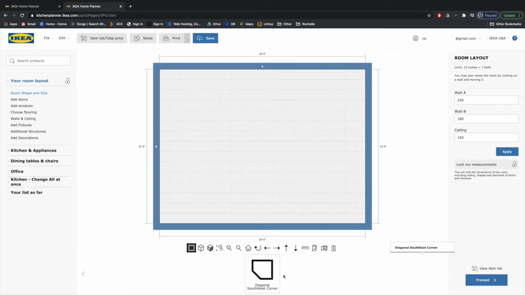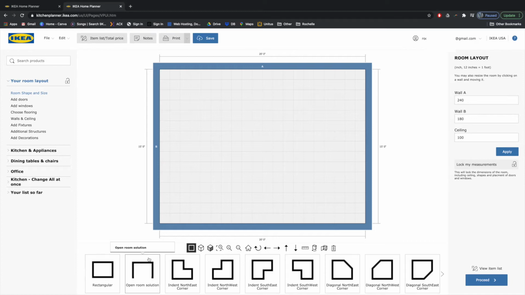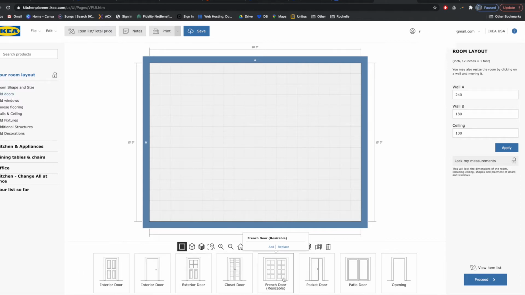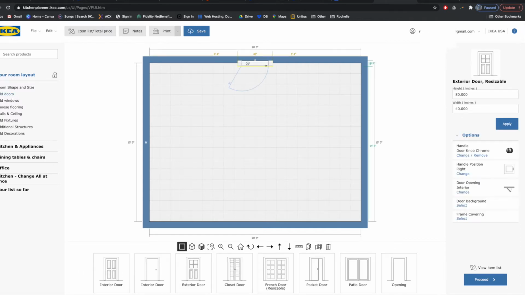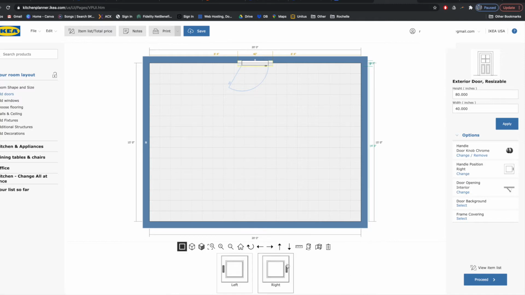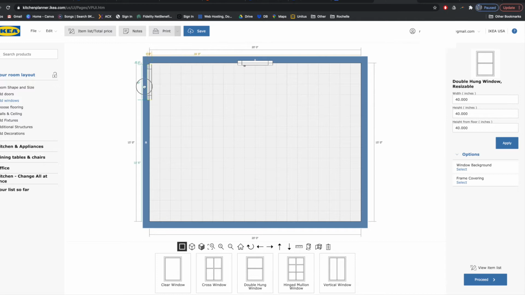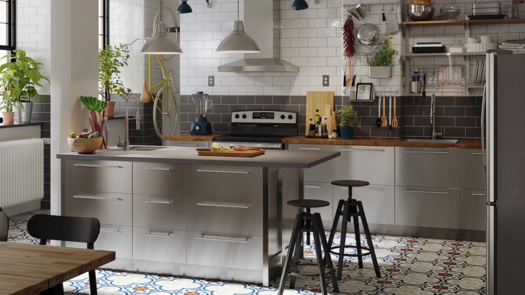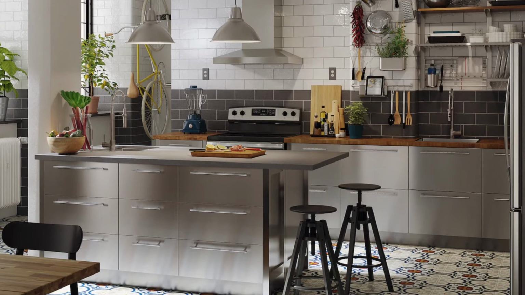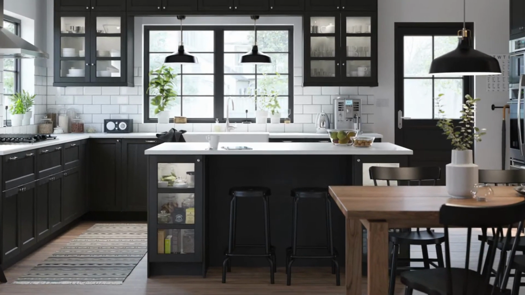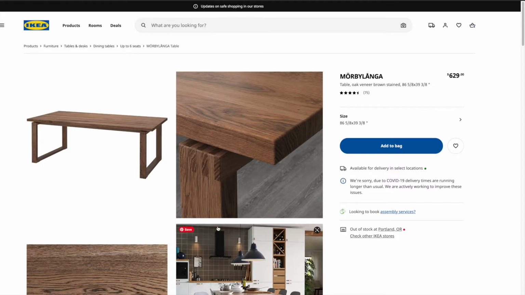Let's click over one more, diagonal southwest. So you've got a variety of different rooms. You can also add doors, windows, flooring, so you can add in designer features. You can really do this up so that you can visualize what your new kitchen is going to look like. Whether it's going to be an industrial style kitchen or something modern and updated or a classic traditional style kitchen, there's a variety of different looks that you can go for through IKEA.